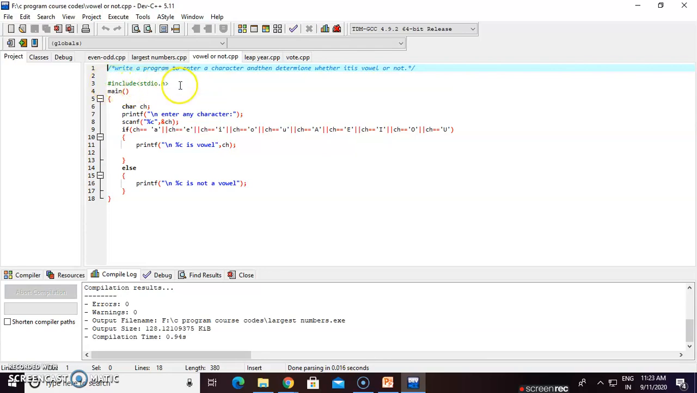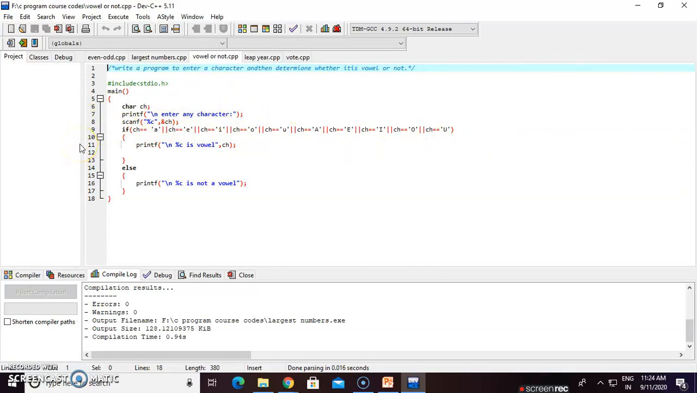So for that, include stdio.h, and in the main function we take the variable ch, its data type is char, character. Printf "enter any character", then to take the input, %c, for character we use %c, and ampersand ch. That is the condition, very important.